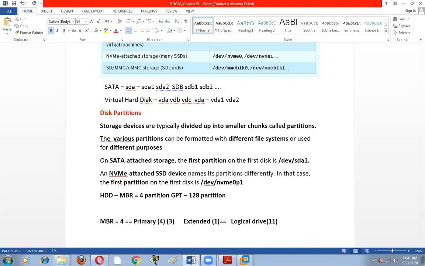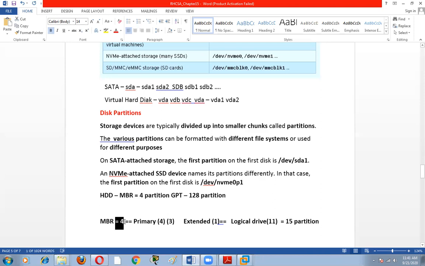So how many partitions can we create in total? There can be 15 partitions. So this is a good concept to create the partition. In MBR, the scheme only lets you create 4 partitions. But for utilization, we use 3 primary partitions and 1 extended partition.